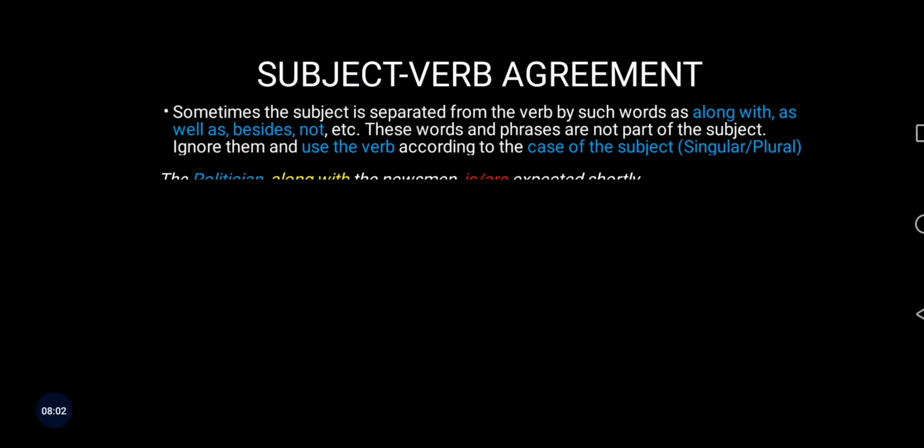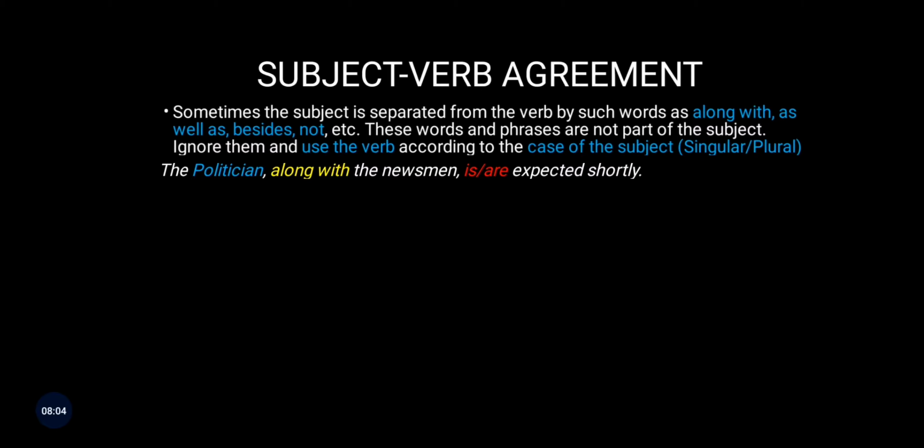The politician, along with the newsman, is/are expected shortly. Now if we consider along with the newsman, then we will see it is plural, so we might be tempted to use are. But as I said, whenever along with, besides, and not are used, as well as are used, we have to ignore them. So here the subject is only politician, which is a singular case, so the singular form of verb: the politician along with the newsman is expected shortly.